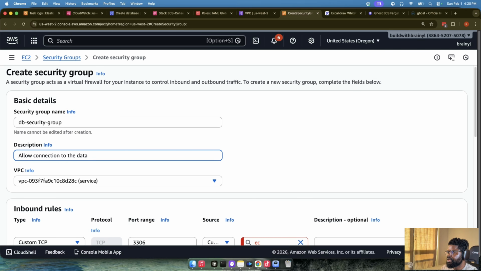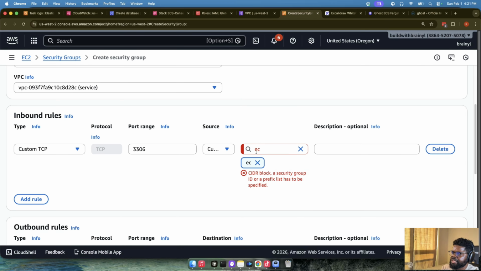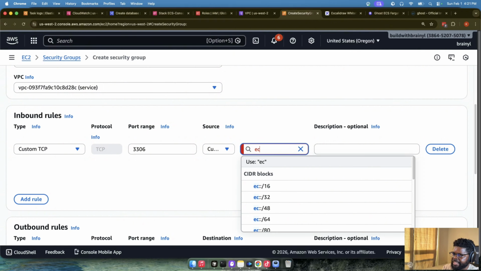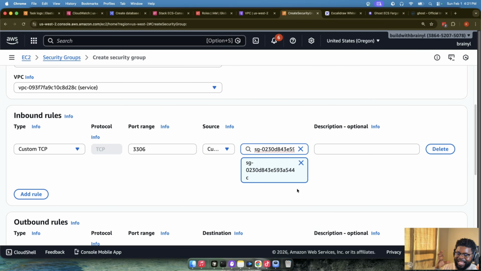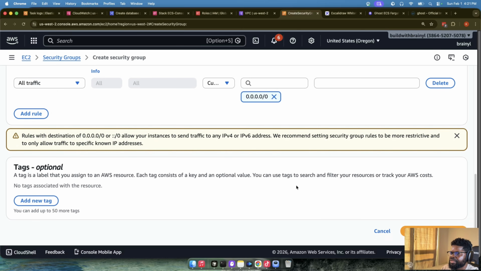Okay, cool. Database. And then we are going to be using a service VPC that we created. And then we're saying from this, we'll choose ECS. Remember, we created a security group that the task is going to use. So in this case, we are saying we only want the task to be able to reach the database, nothing else. All right. So we say allow ECS to connect to DB, sometimes it's good to be descriptive. Okay. We'll leave that. We just need that rule. We'll just create the security group.